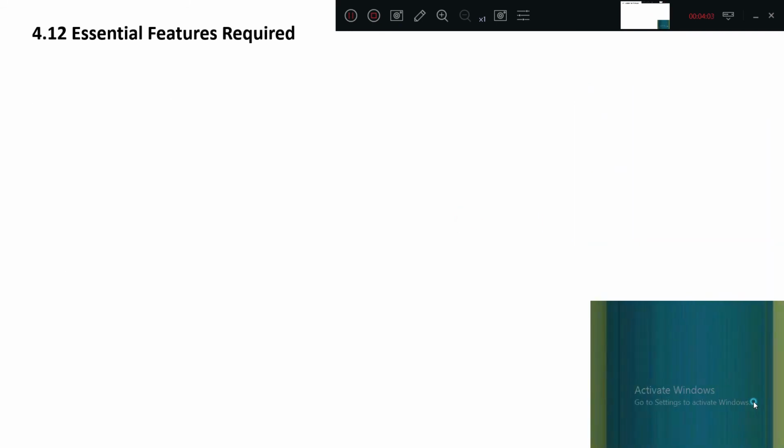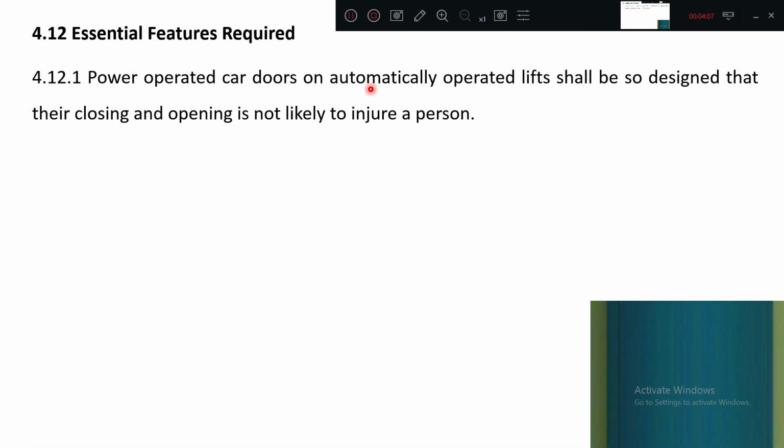Okay, essential features required. Those were general features. Essential: power operated car doors and automatically operated lift shall be so designed that their closing and opening is not likely to injure a person. Very important. During the movement some people may move slow, fast, like that, so the door closing and opening should be automatic and in such a way that it should not injure the persons.